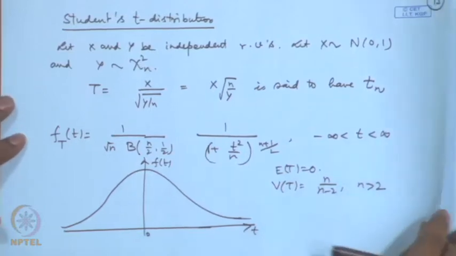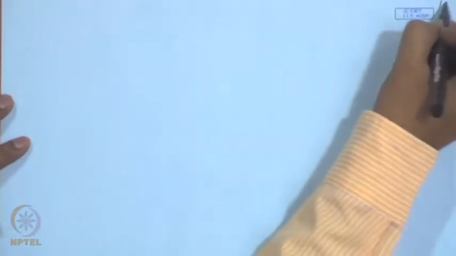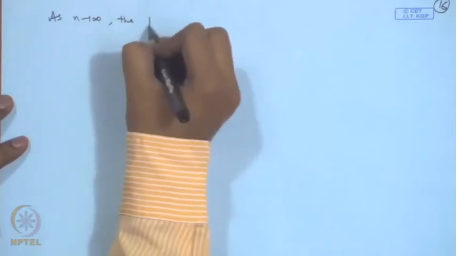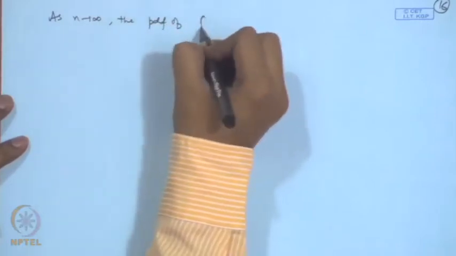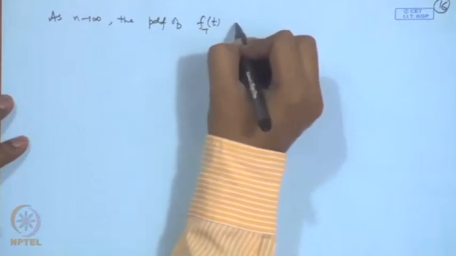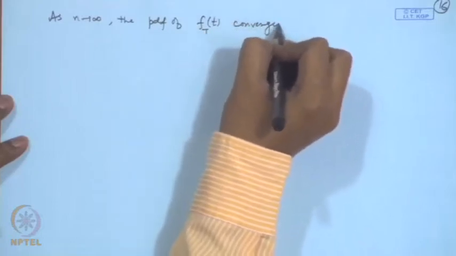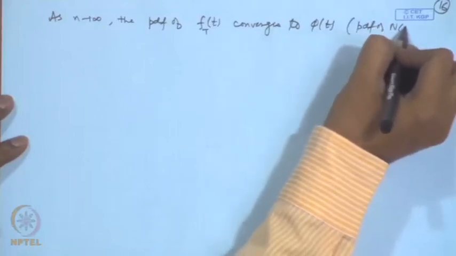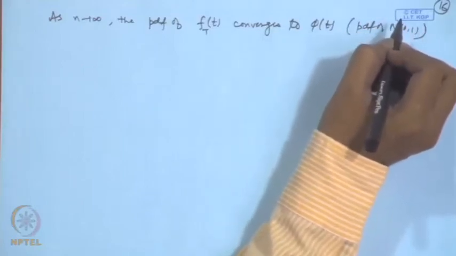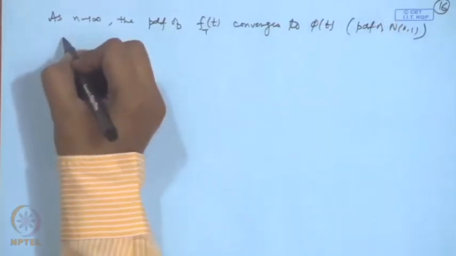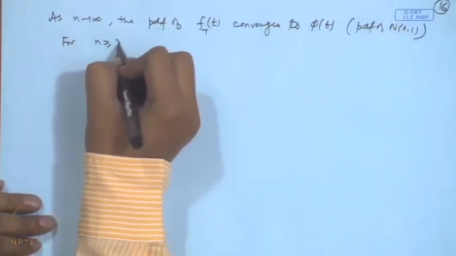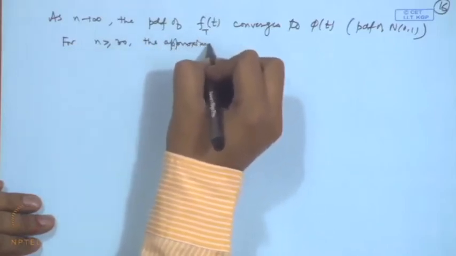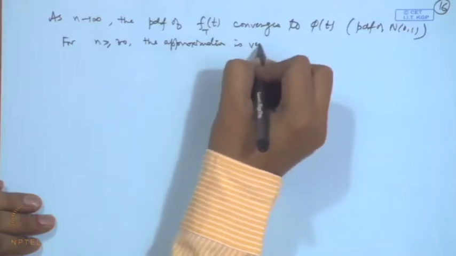As n tends to infinity, the probability density function of t converges to phi(t), that is the probability density function of normal 0, 1 random variable. Therefore, for large values of n, for n greater than or equal to 30, the approximation is very good.